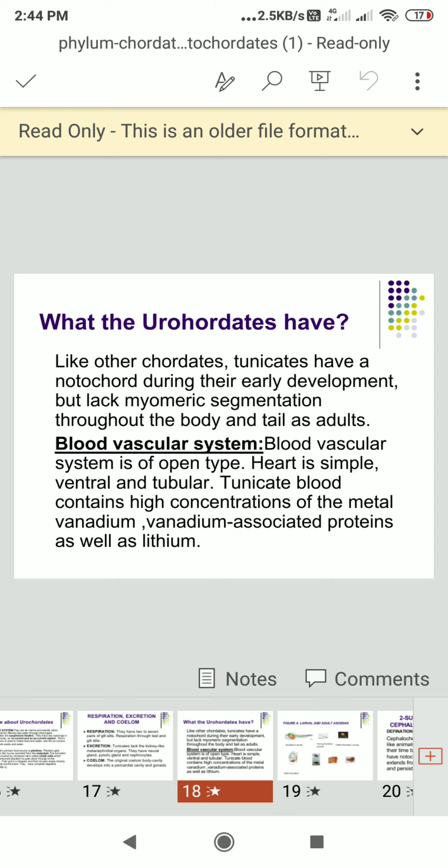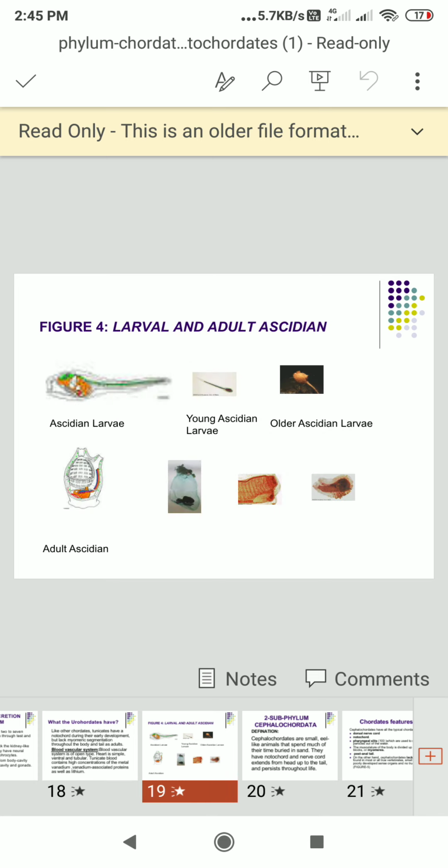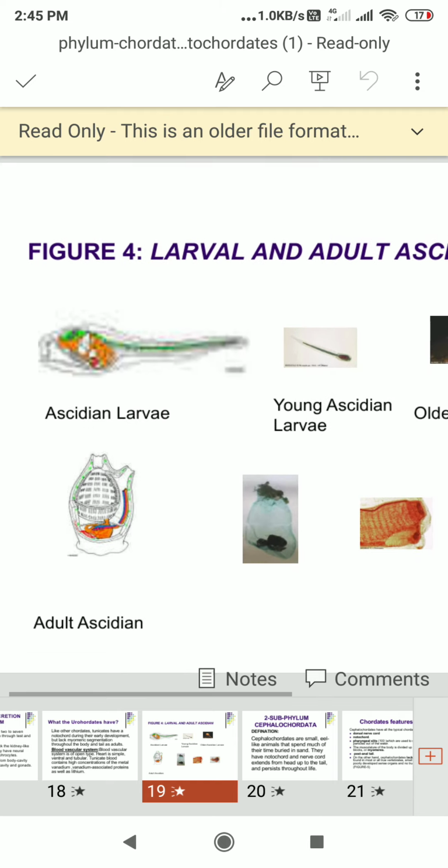Tunicate blood contains a high concentration of the metal vanadium, associated with proteins, as well as lithium. The larval and adult stages of the ascidians: young ascidian larva and then the adult ascidian, which you can observe in the pictures.